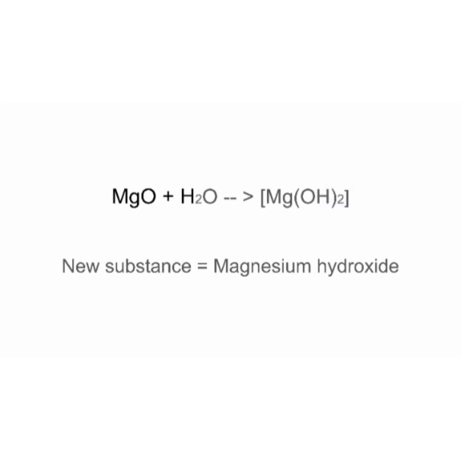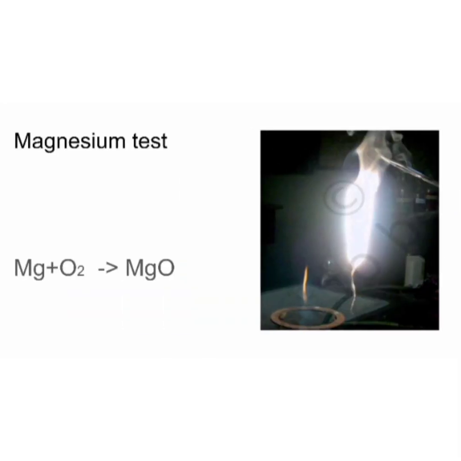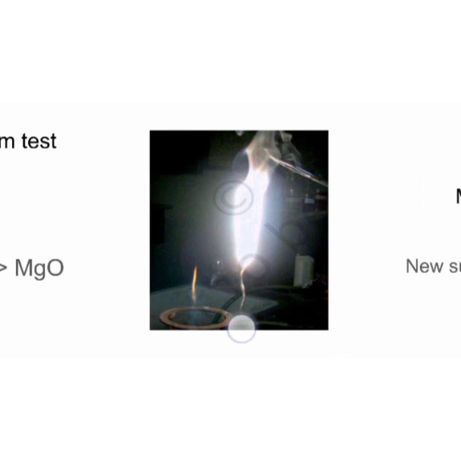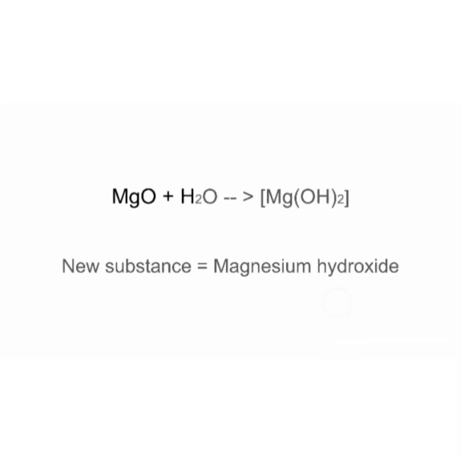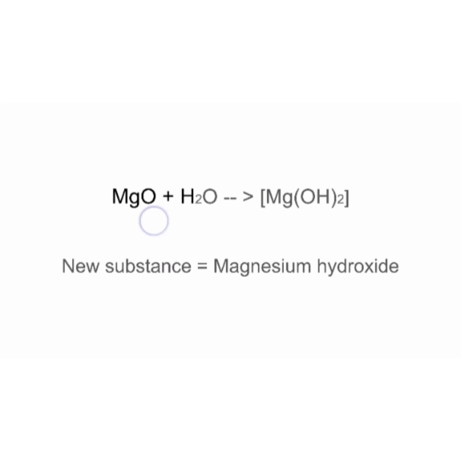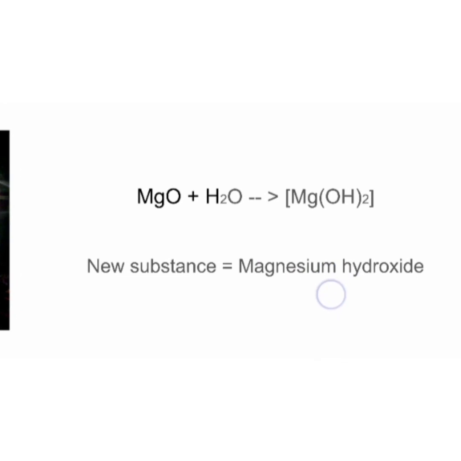Here in this magnesium test, two substances are formed. First, the magnesium oxide, that is the ash produced, that is a new substance, and another one is magnesium hydroxide. When we mix the magnesium oxide with water, it produces magnesium hydroxide. The magnesium hydroxide is also a new substance.